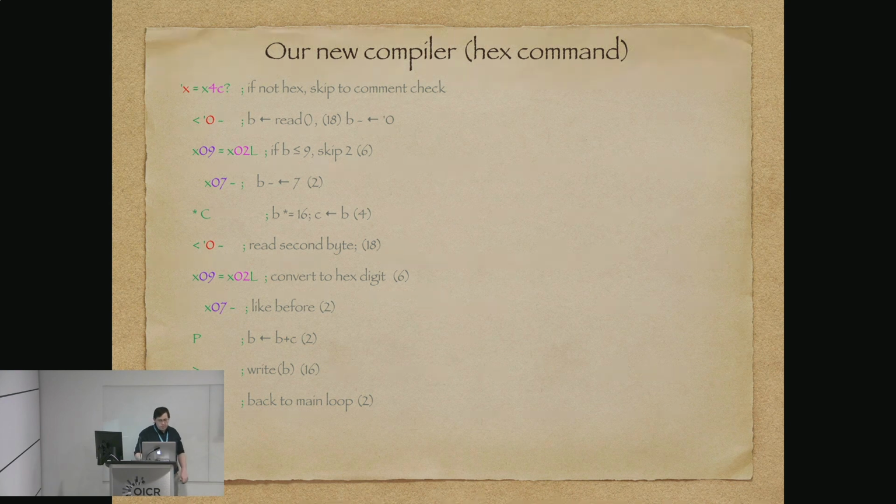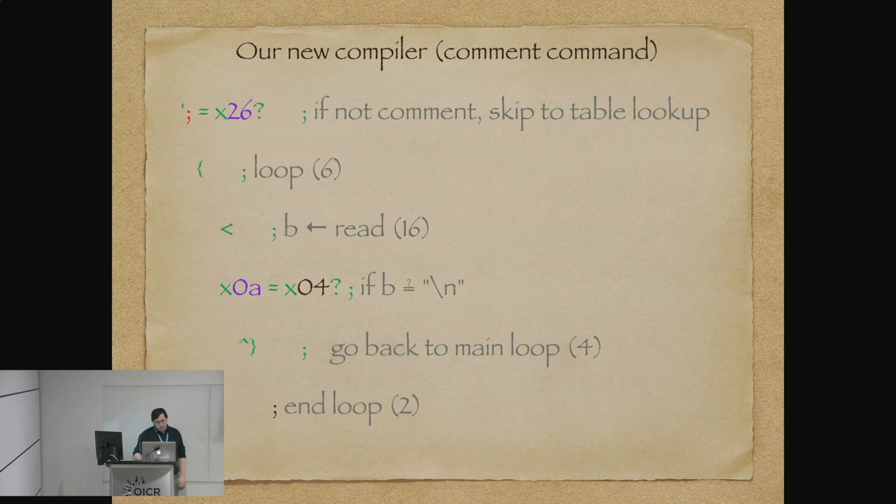Wonder why I invented that back code. And then we copy over the value of that byte into C, which is where we're going to keep this. And then we are going to read a byte into B and do the same thing. And then we're going to add the two, and we're going to write it back out.